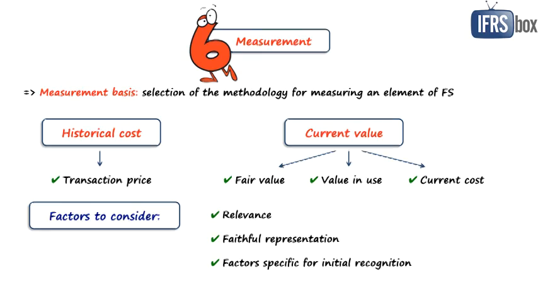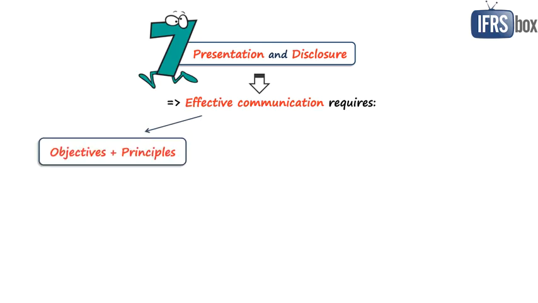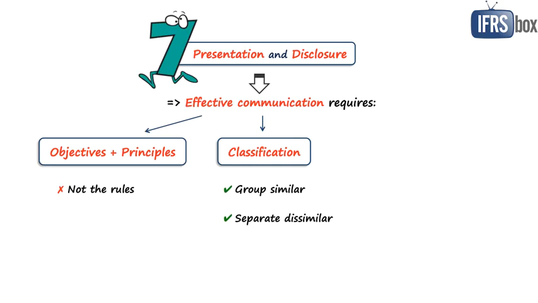Chapter 7 is about presentation and disclosure. So presentation and disclosure are communication tools, and in order to make the communication effective, it requires focusing on presentation and disclosure objectives and principles, not rules, and then classifying the information so that similar items are grouped and dissimilar ones are separated.